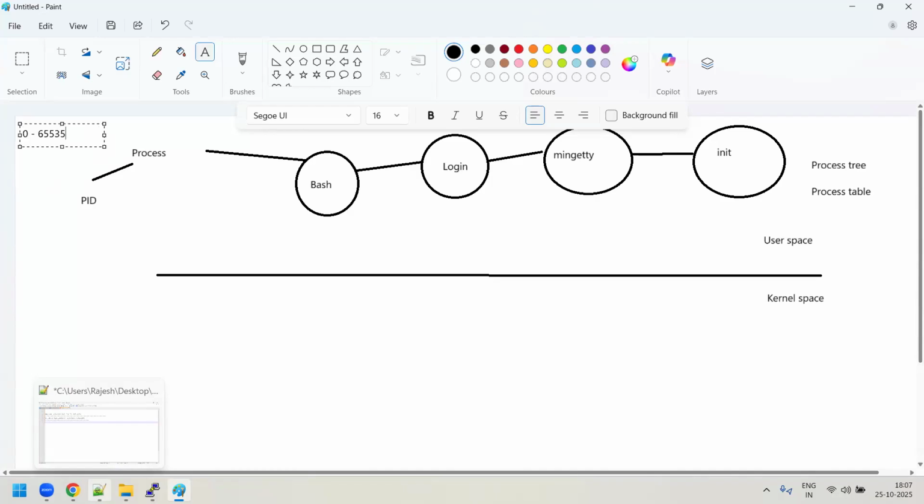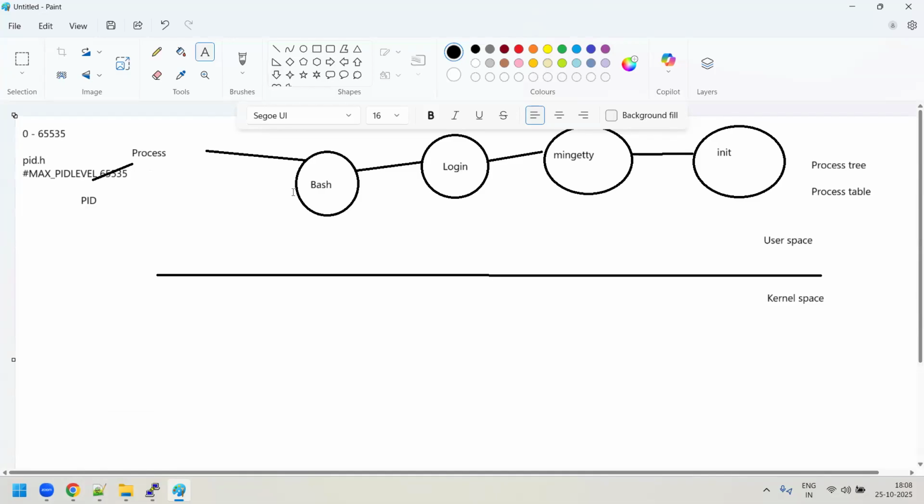There is one configuration file, a PID.h header file. In that, they have assigned a macro, max PID level, something like 65,535. In one of the files, it is mentioned like that. With that, you can understand that the maximum number of PIDs you can create on a Linux machine is 65,535. Of course, it is configurable. You can try to create more processes than this, but this is the max. Of course, as and when a new kernel comes up, this value will keep getting increased.